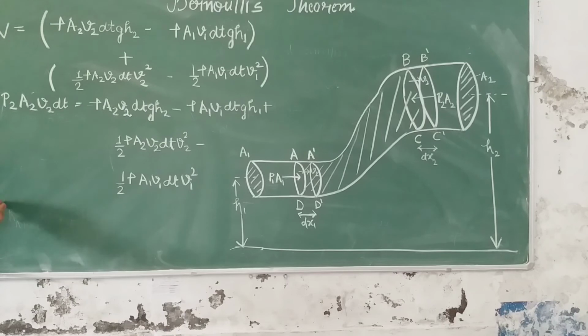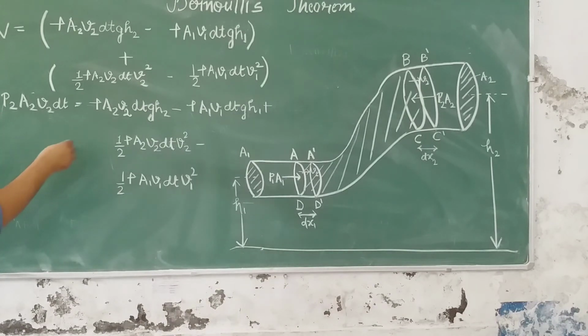ठीक है, A1 V1 dt cancel करेंगे यहां से, we will be left with P1 minus A2 V2 dt cancel, this is P2, ठीक है. After this equation you have to write by yourself that by equation of continuity A1 V1 is equal to A2 V2. Then after cancelling the similar terms on both sides we get this equation that I am going to write.